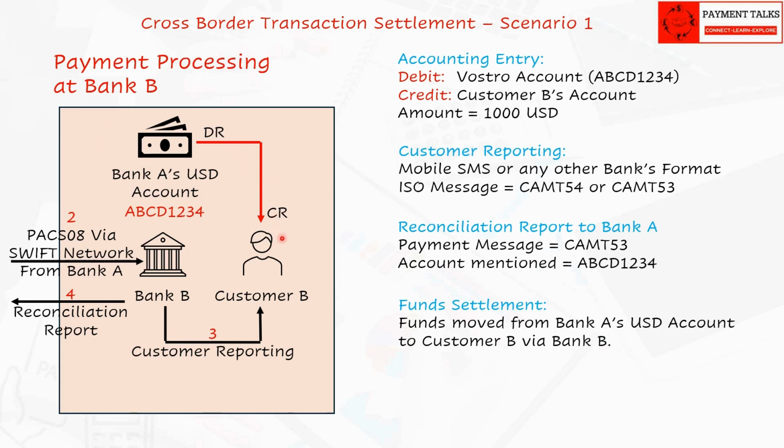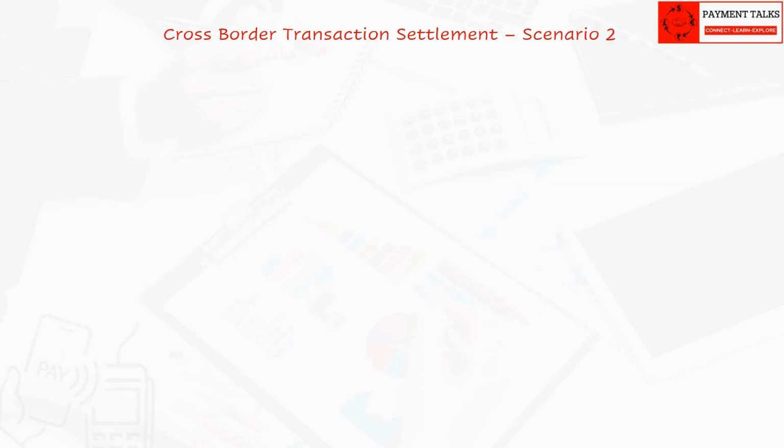In this way, the funds in a cross-border payment from customer A in India are sent to customer B in USA using correspondent bank relationships and their special accounts. Extending the understanding of the concept with a more practical and common scenario. In previous example, both sender and receiver banks have correspondent relationship. But in practice, payments can be made by customers of banks that are not connected but by using intermediary banks.